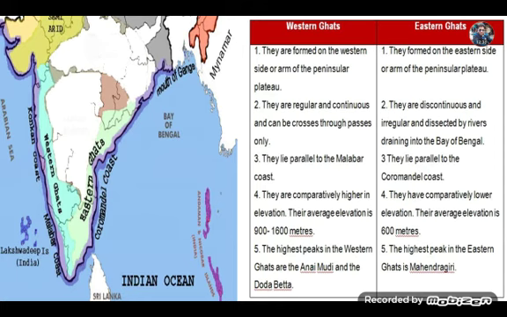Then the fourth point: Western Ghat are comparatively higher in elevation, Eastern Ghat lower in elevation. The highest peaks in the Western Ghat are Anaimudi and Doda Betta, and the highest peak in the Eastern Ghat is Mahendragiri. So these are the fundamental points of difference between Western Ghat and Eastern Ghat. You should know at least 5 points of difference between them.